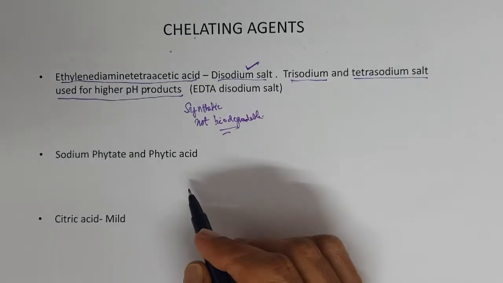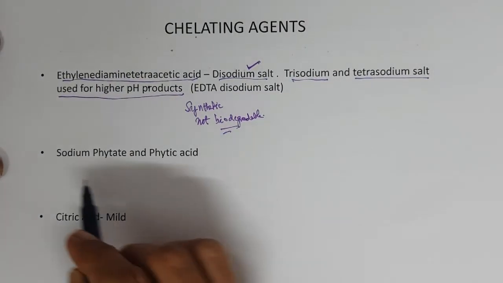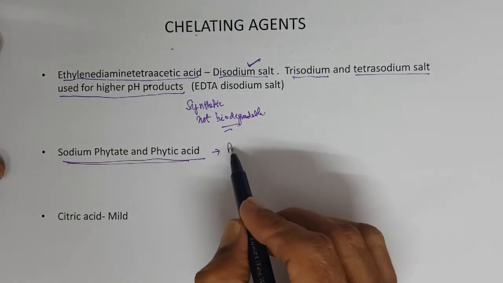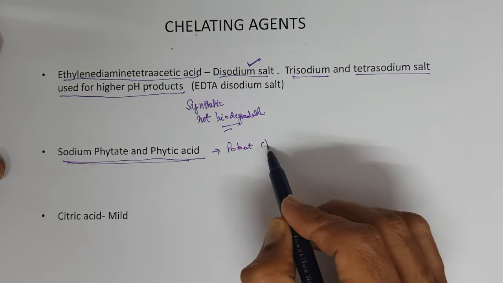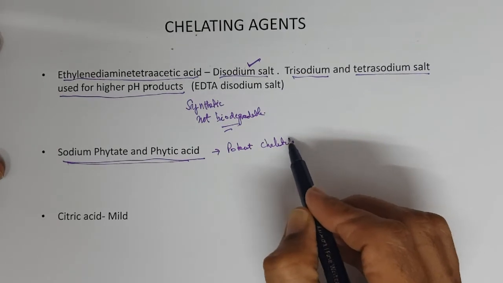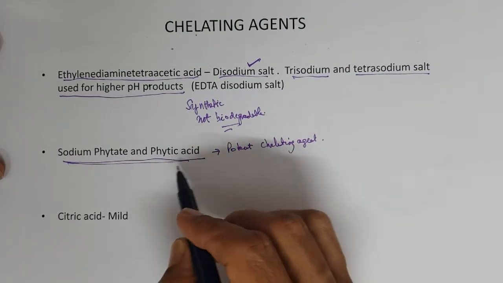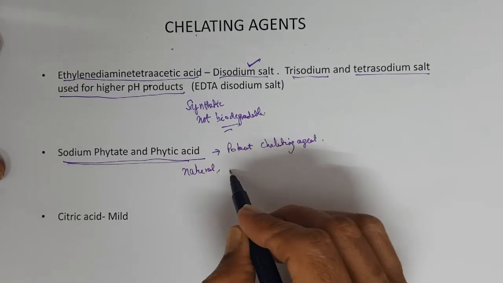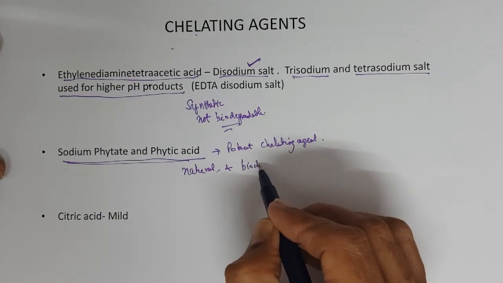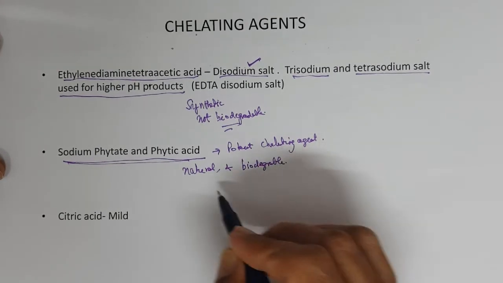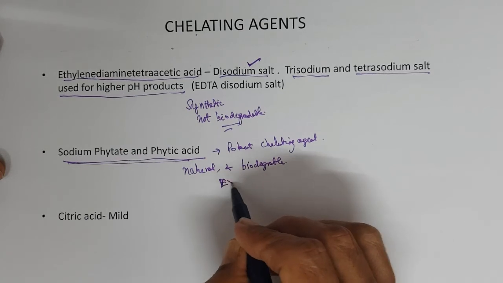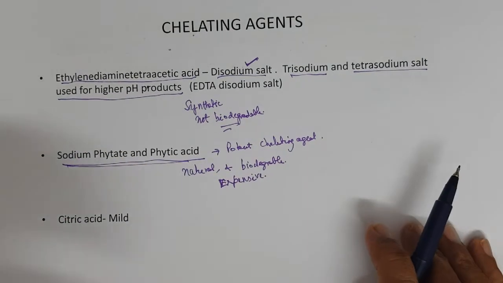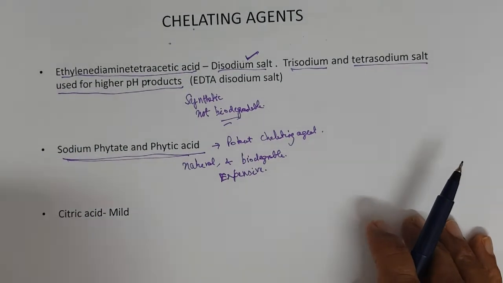But recently people started using sodium phytate and phytic acid. This is also a potent chelating agent, natural and biodegradable, but very expensive compared to EDTA, right?